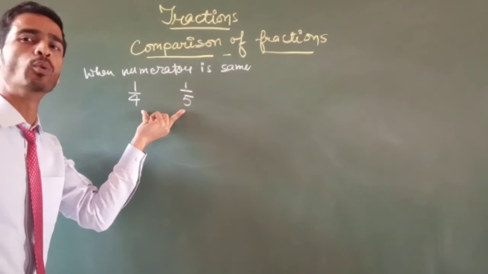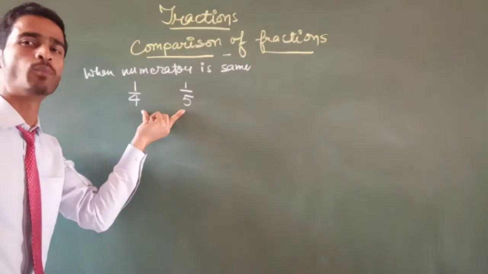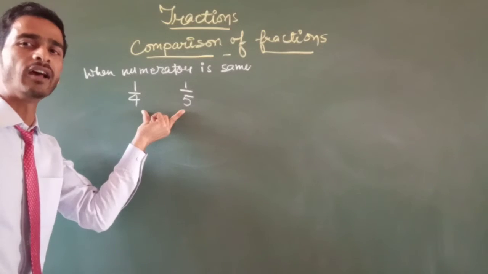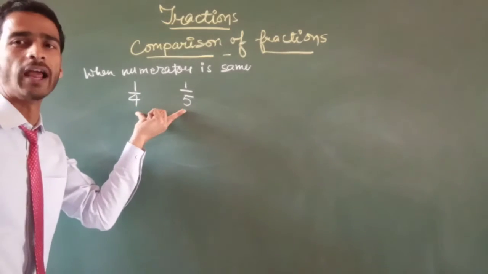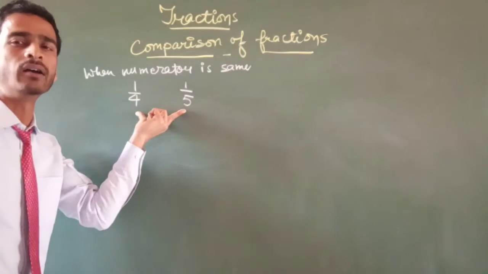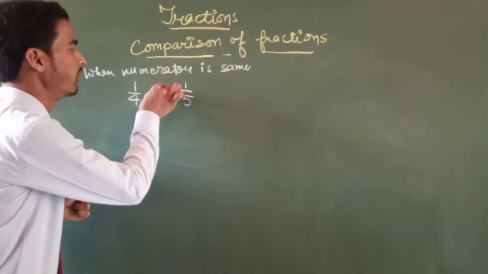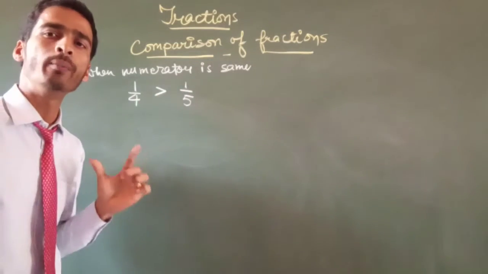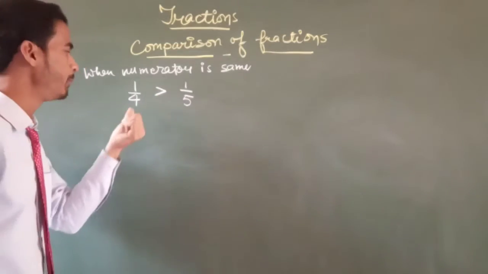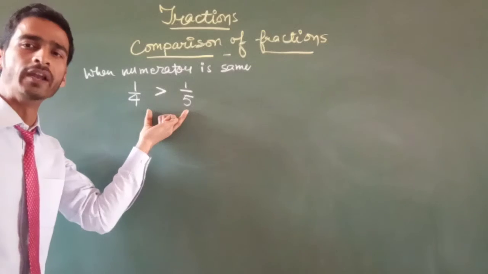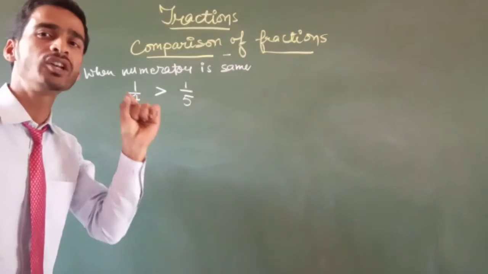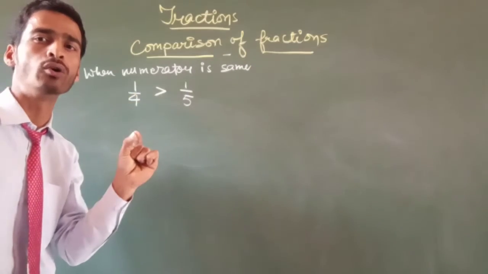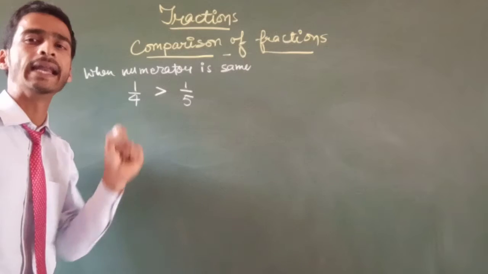Here 5 is the greater denominator, so 1 by 5 will be the smaller fraction, and 1 by 4 is greater. When the numerator is the same, we compare the denominators, and the fraction whose denominator has the lowest value will be greater.